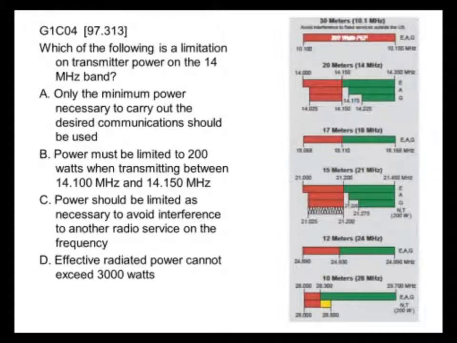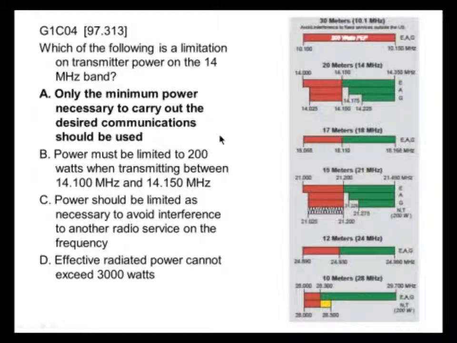Which of the following is a limitation on transmitter power on the 14-meter band? This is a slightly tricky question because, yes, you can. We're talking about the 14 megahertz band, 20 meters, and you don't see a power restriction there, which means that you can use up to 1500 watts, but there is a universal power rule that applies to all frequencies that says only the minimum power necessary to carry out the desired communication should be used.